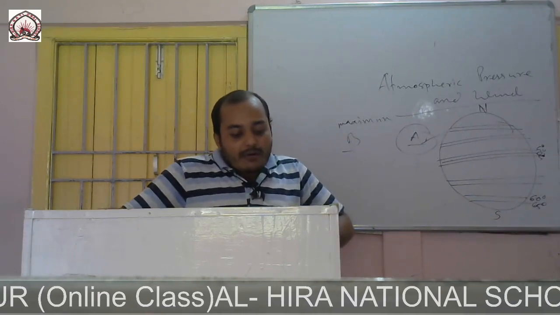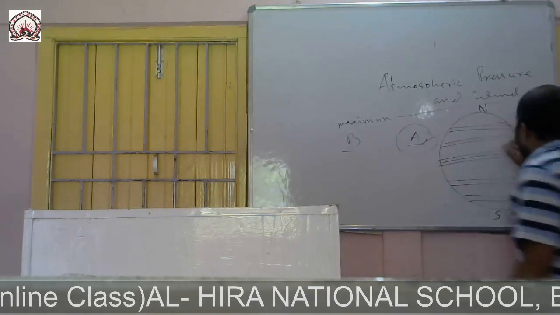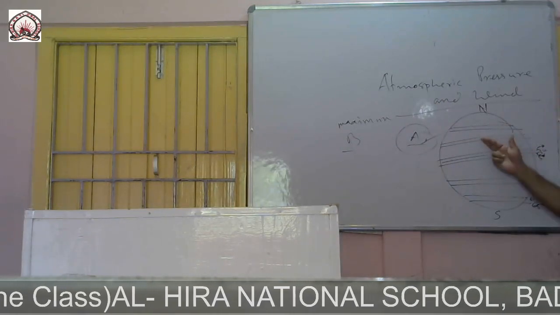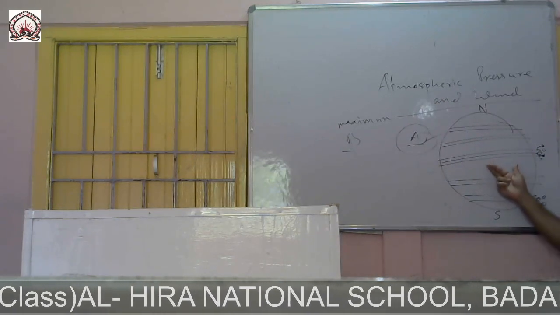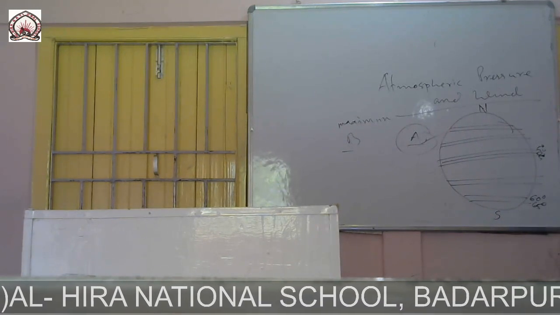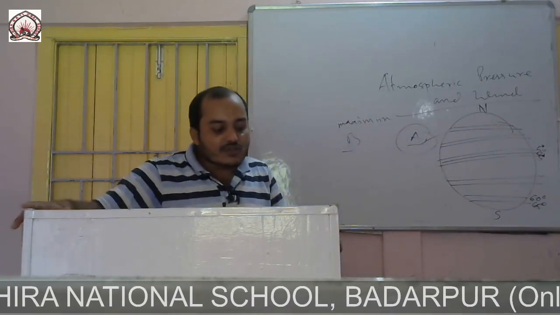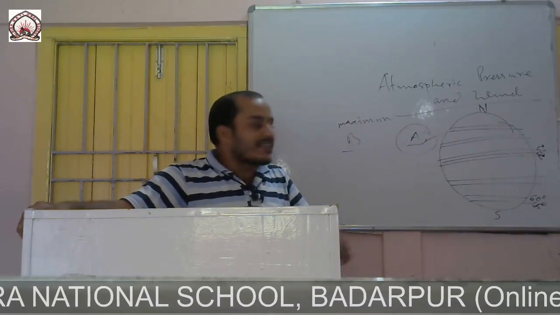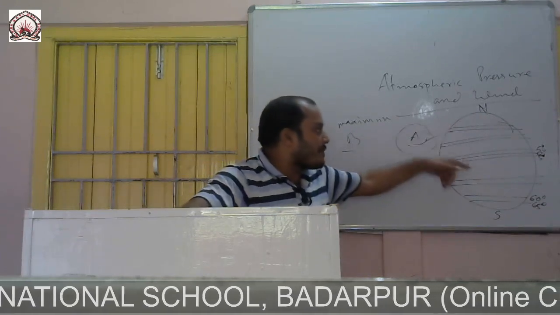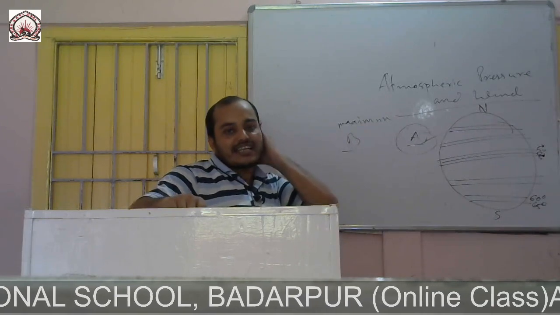Now the direction of trade wind. What we understood is that when the wind moves from the tropical high pressure belt to the equatorial low pressure belt, it is called trade wind. The direction of the trade wind is northeast in the northern hemisphere, and southeast in the southern hemisphere.